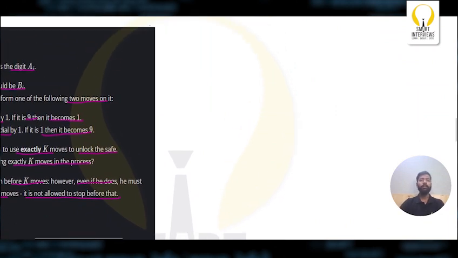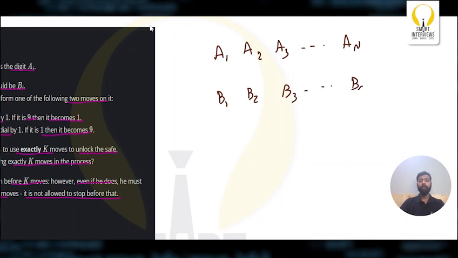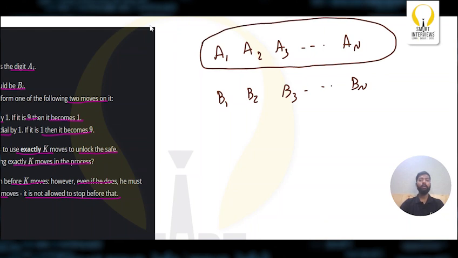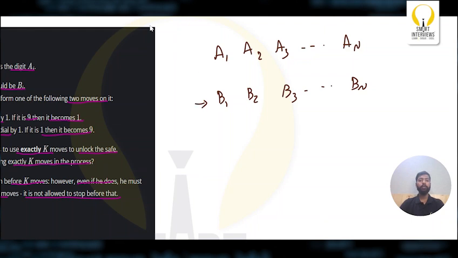So here we have a safe which has n dials. Let's say initially there are numbers on these dials. Let's say the initial dial numbers are A1, A2, A3, and so on till An. Now the safe can only be unlocked if the numbers on the dials are B1, B2, B3 and so on till Bn. Only then can we unlock the safe. But initially the numbers on the safe are different, because when we lock the safe, we interchange the numbers so that the actual digits to unlock the safe will be changed.